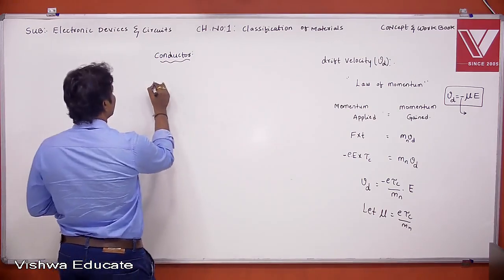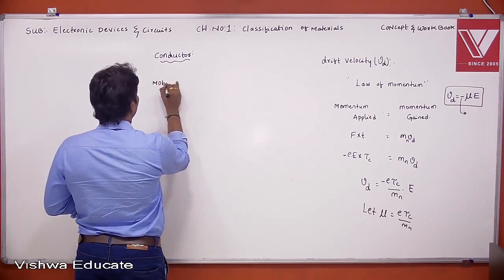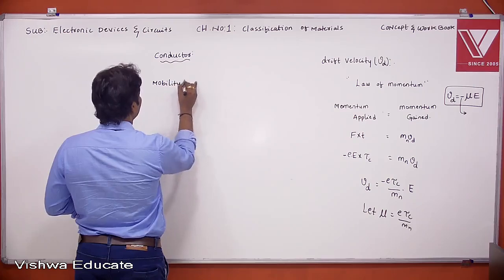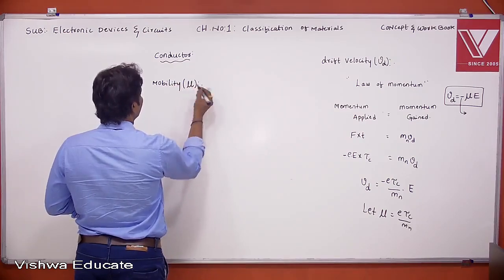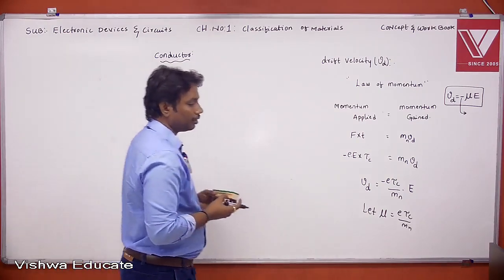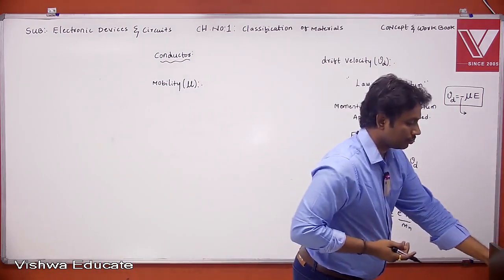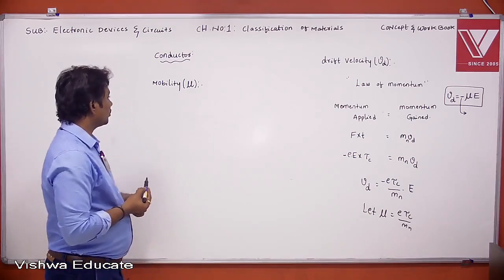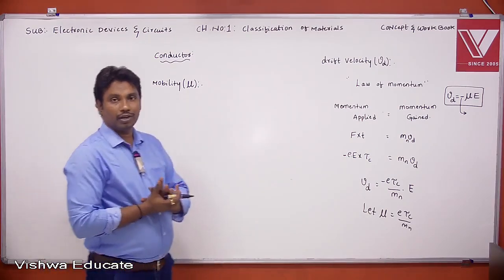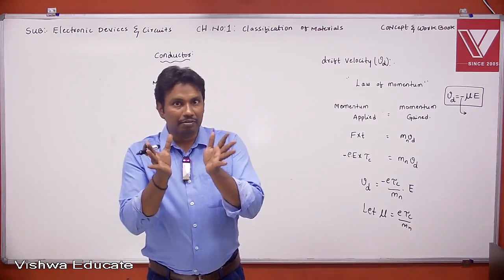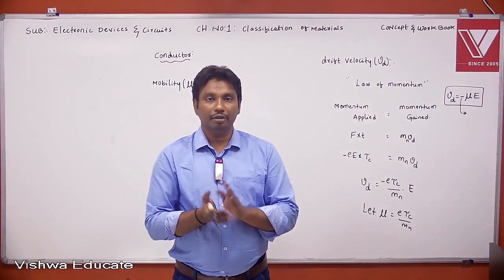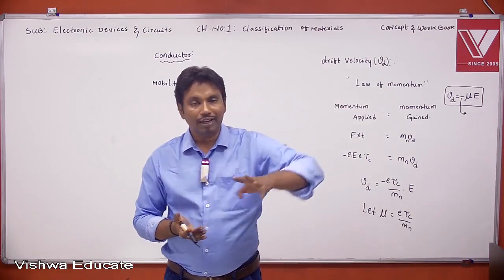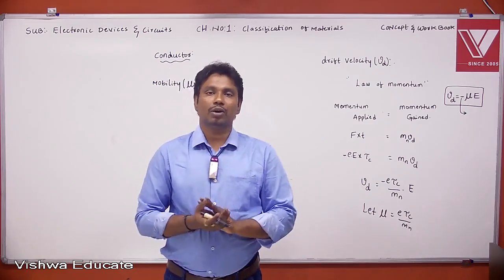Next heading, mobility. Yeah, what is mobility actually? Mobility is nothing but it is a measure of how freely a charge carrier can travel is called as what actually?